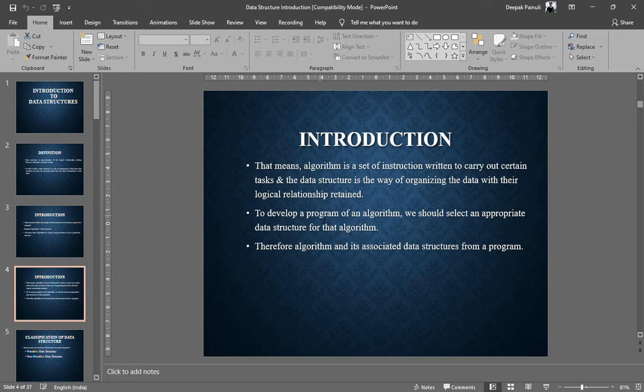But a data structure is the way we organize our data so that the logical relationship among those data will not be disturbed at the time of storing. Guys, this is an important point. We need to store our data in a way that does not break the logical relationship among the data we are going to store, right guys?